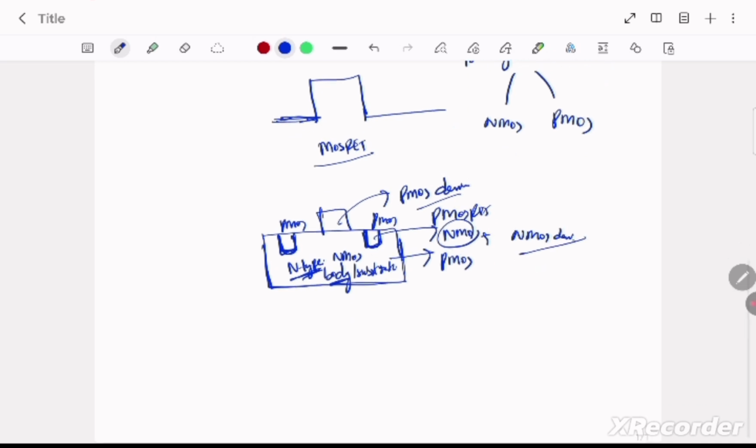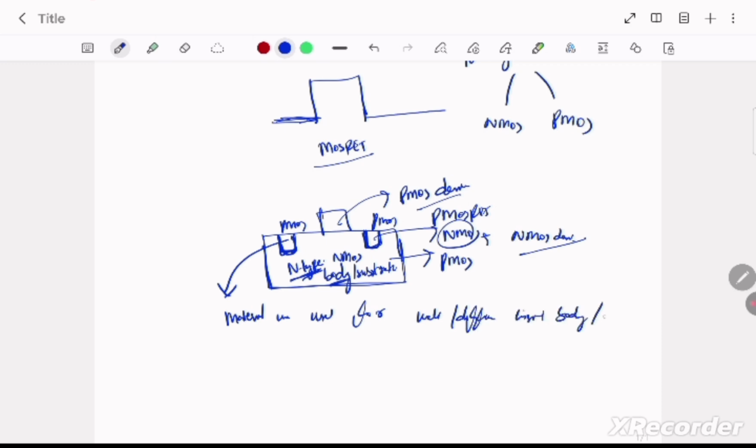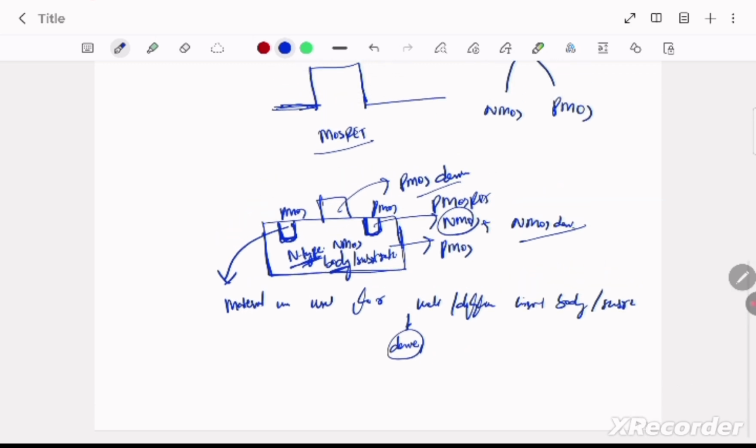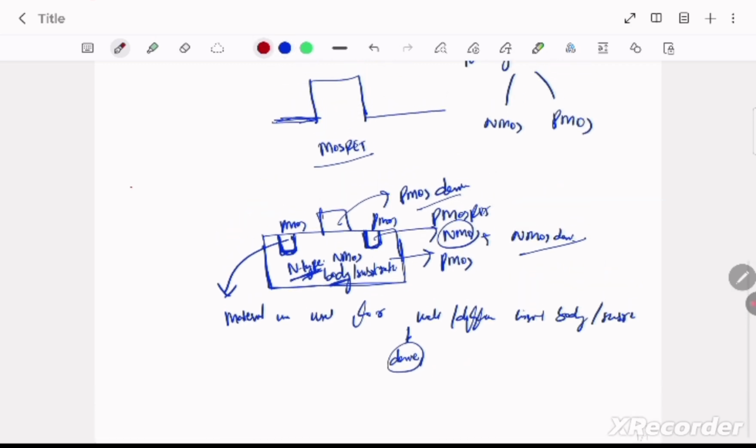So based on what type of material we use for the well or diffusion inside the body or substrate, that becomes the device. So what is the difference between NMOS and PMOS?